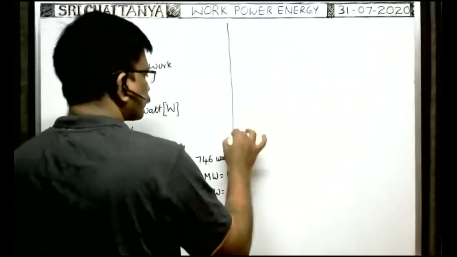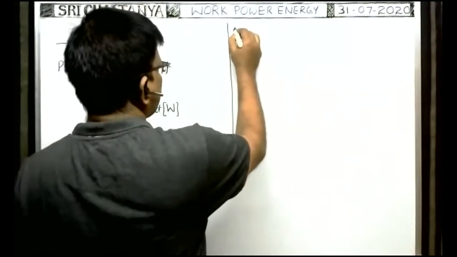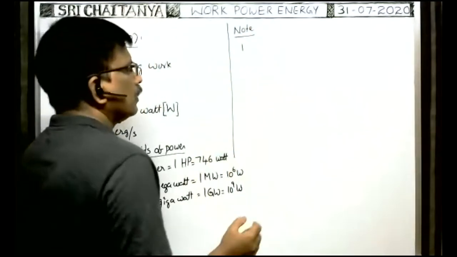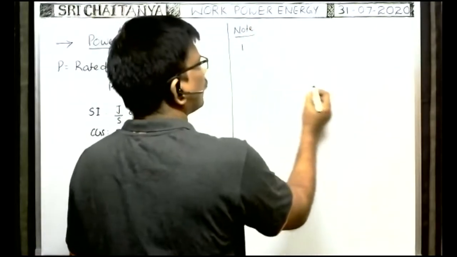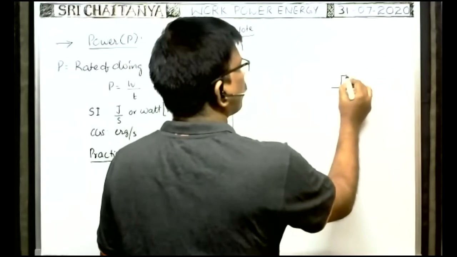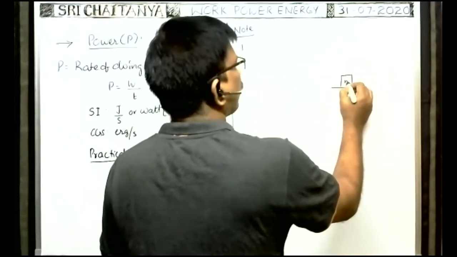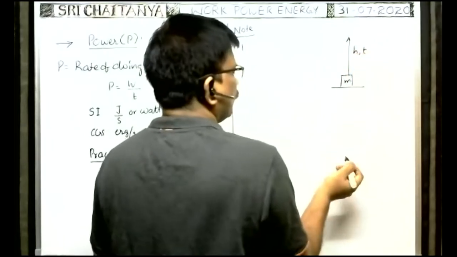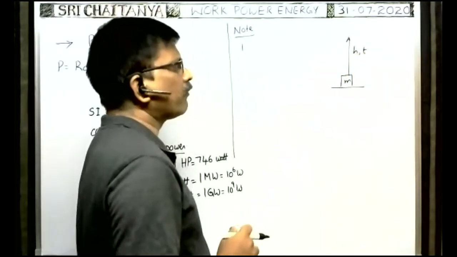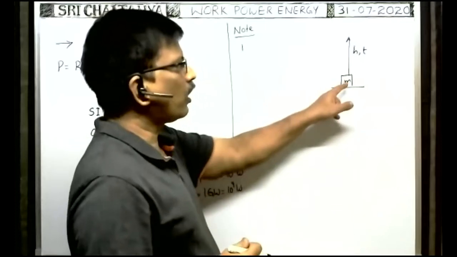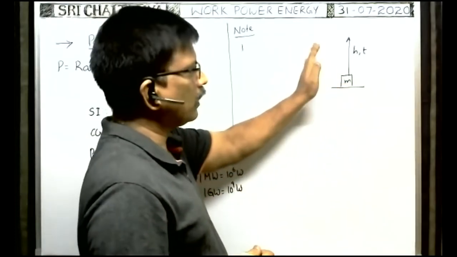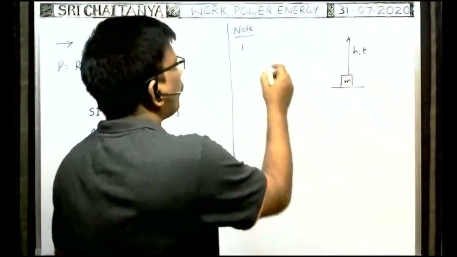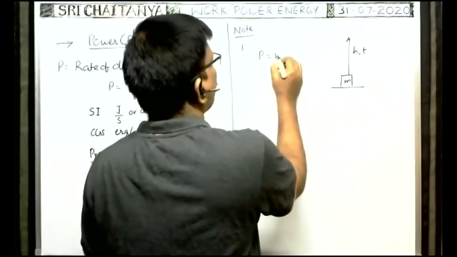Now we have to discuss some applications and important points. First one: suppose a body of mass m is lifted from the surface of the earth up to a height h in a time t seconds. What is the power required by the motor to lift the body up to a height h in time t? Power is equal to work by time.